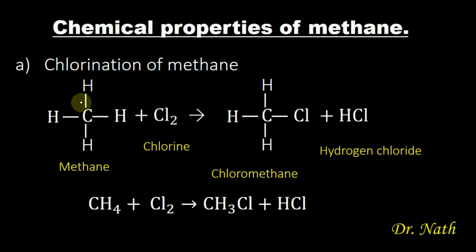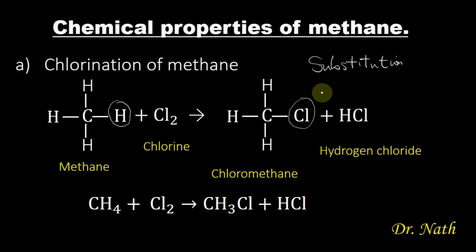This is the structure of methane, and this is chlorine. When methane reacts with chlorine, the chlorine will displace one hydrogen from the methane and form a compound known as chloromethane. You can see this chlorine here has displaced the hydrogen and replaced its position, and hydrogen chloride will also be formed.